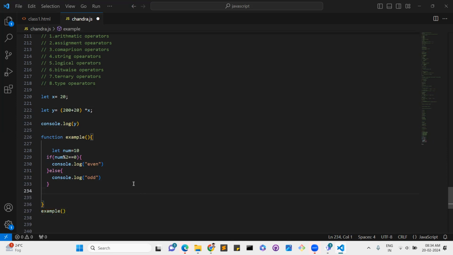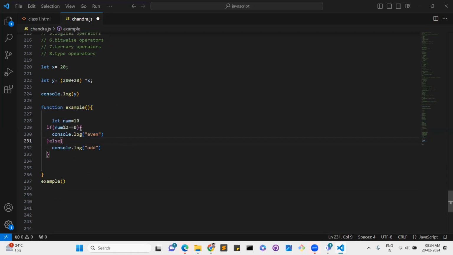See, for arithmetic operators, I added almost two operators here. See, num will come as 10, right? So 10 division by 2. I added the division as well. So this is an arithmetic operator. In the division, it will check and give a zero value, right? That zero value it will compare to this zero. Both are the same, right? So it will go the positive way and display even. This is a simple example for checking whether the given number is even or not. That is the logic.